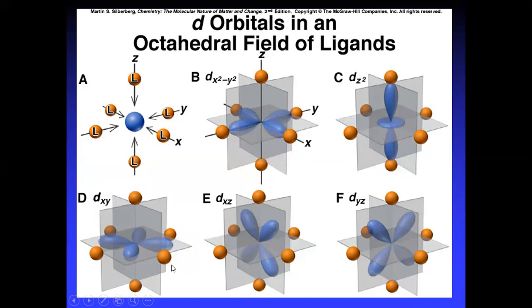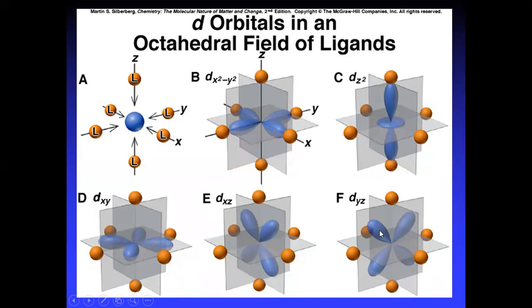Here you can see dxy, between x and y, you have the lobes. Electrons are revolving between the lobes. For dxz, between the z and x axes, the orbitals are here. The electrons are rotating in between the axes. And dyz, between the y and z axes, has these lobes.